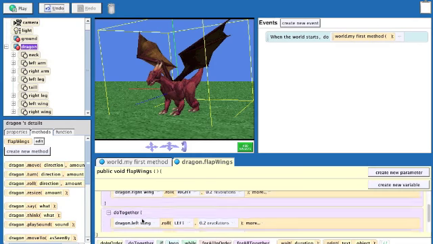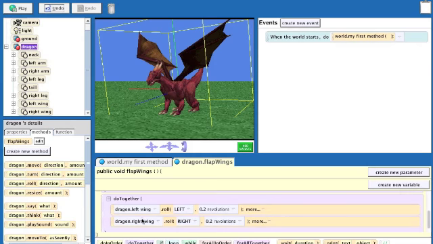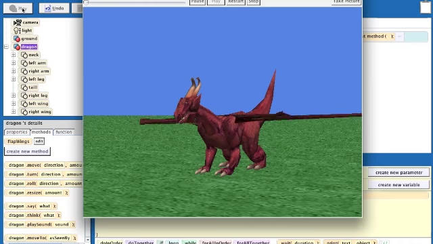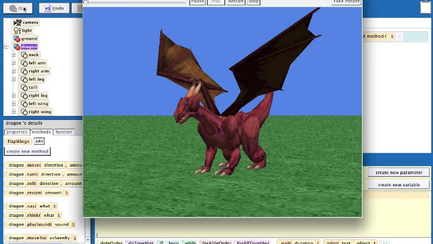Okay? Now the second one, we want to undo what the first one did. So we just need to reverse the orientation. So this left is going to become a right, and that right is going to become a left. And now that should work. We do the play, the dragon flaps his wings up and down.